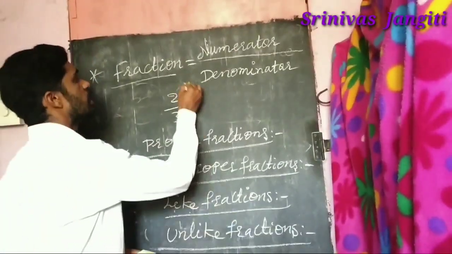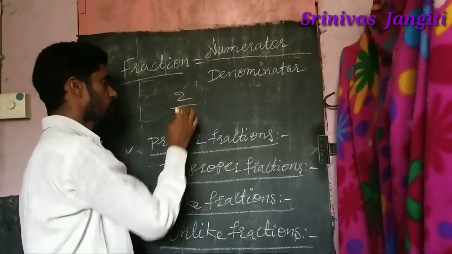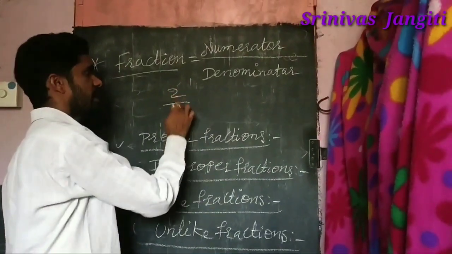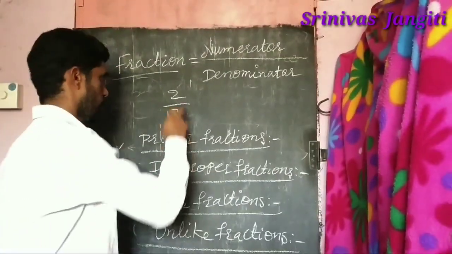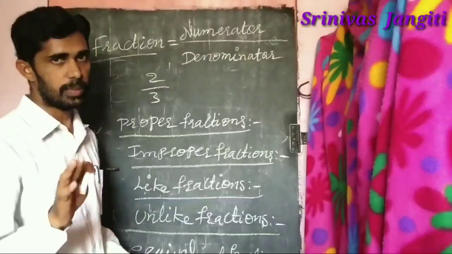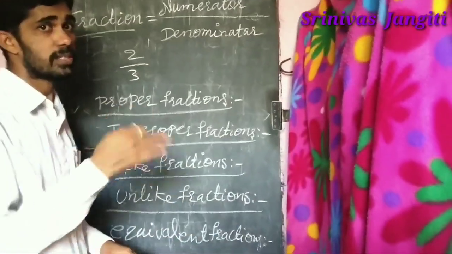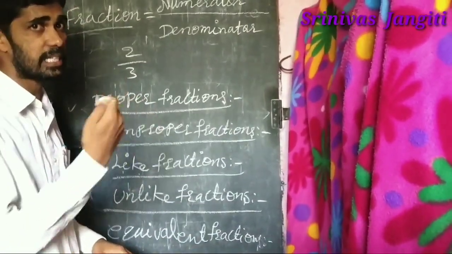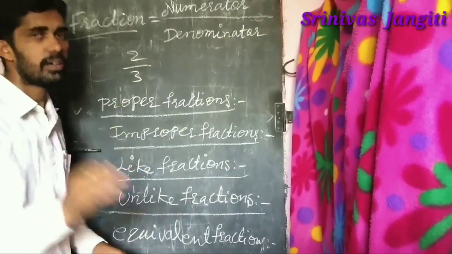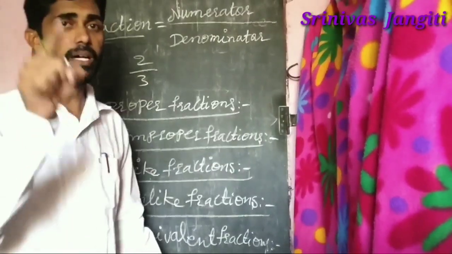The numerator is 2, the denominator is 3. How does the numerator compare with the denominator? Very clever. The numerator is less than the denominator. When the numerator is less than the denominator, they are called proper fractions.